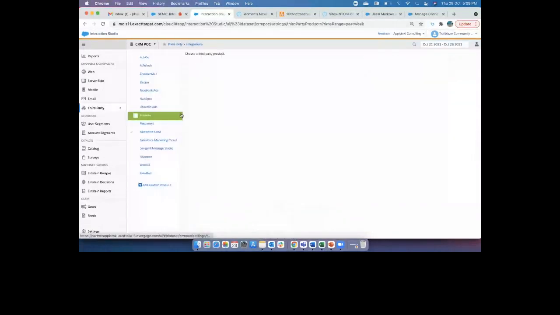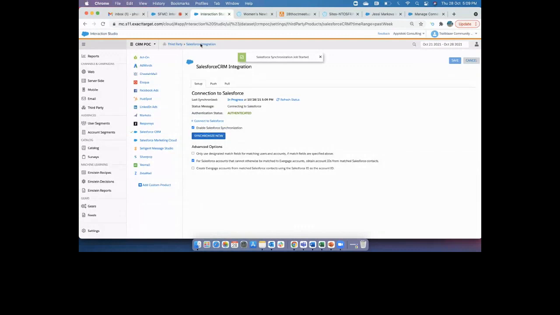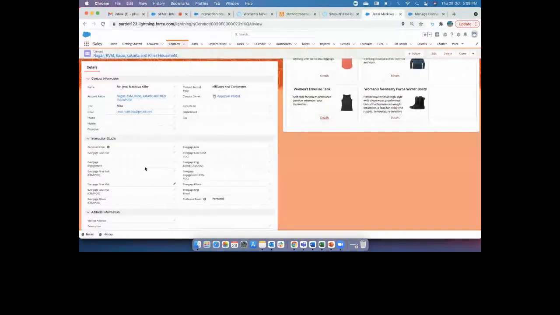The simple thing, if I want to sync this information, I can go back to my third-party integration setup, and then I just click on synchronize now. So when I click on synchronize now, the one which I've created recently for Jessie, automatically this data will go and sync here, and then update all the information here.